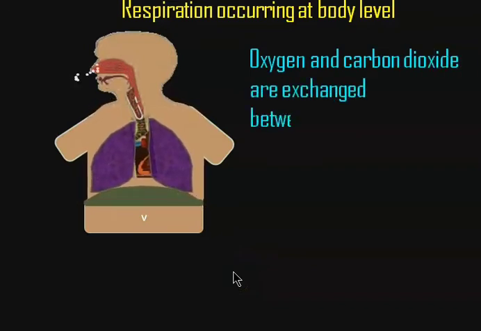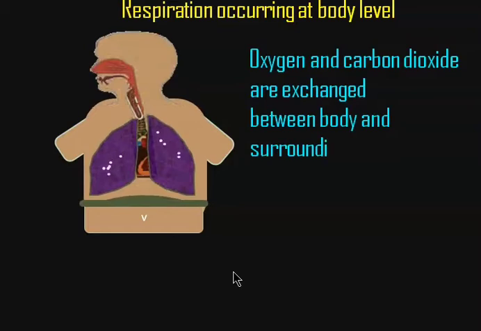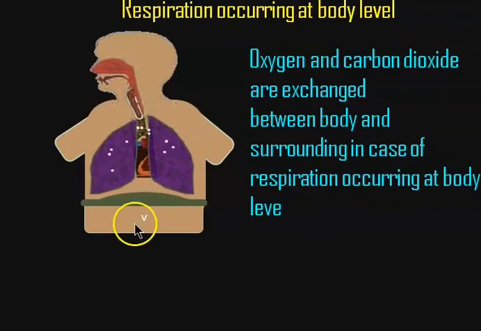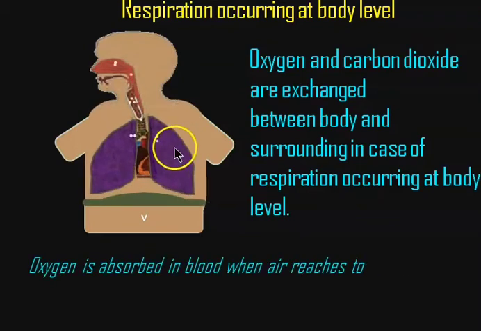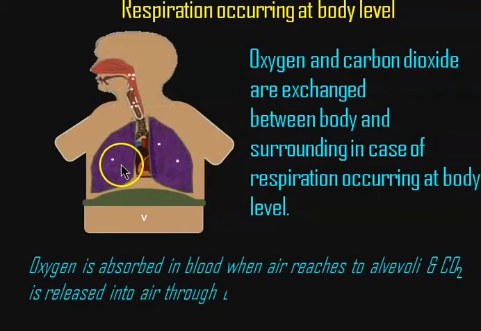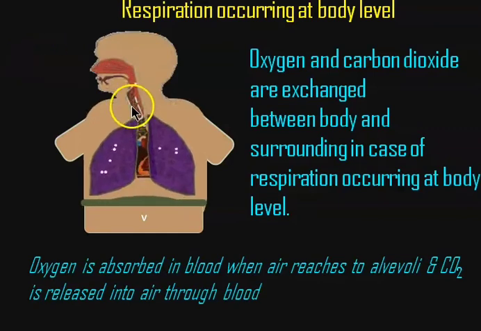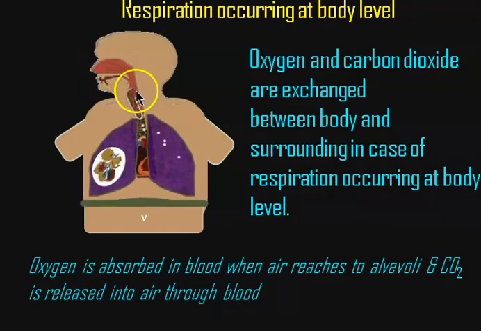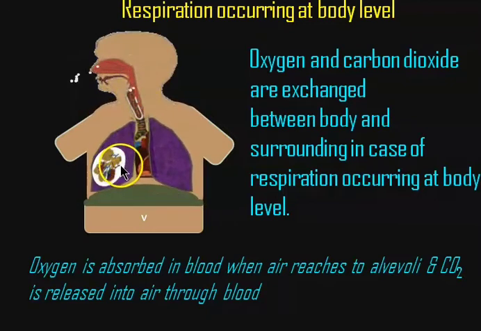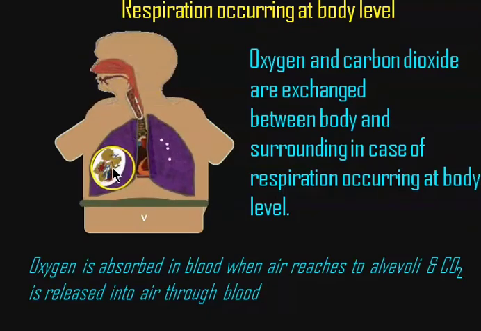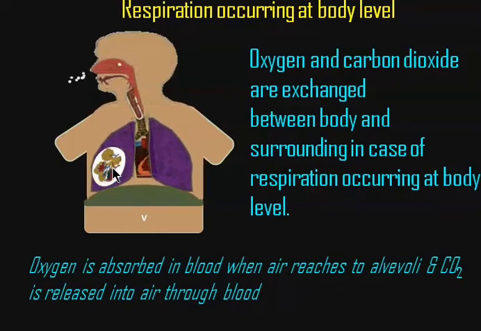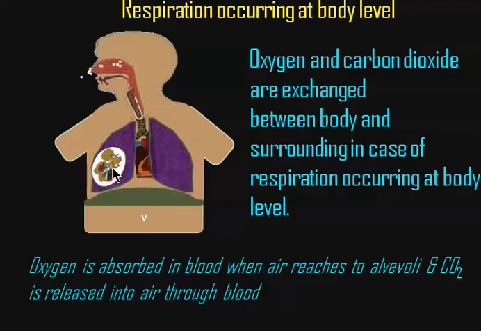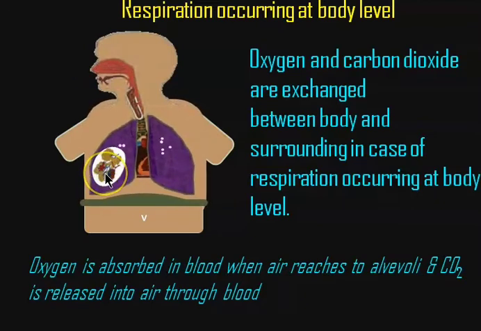In body level respiration, look here in this diagram, oxygen and carbon dioxide are exchanged between body and air. Air is inhaled through these respiratory tracts, and when air reaches the lungs, in lungs there are numerous alveoli. In alveoli, actual gas exchange takes place.